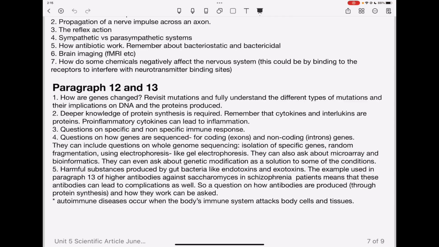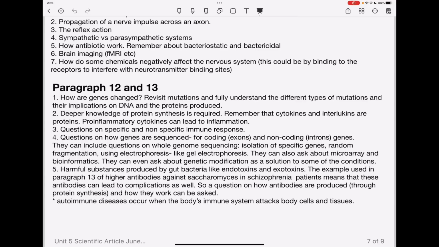They could ask questions about how genes are sequenced, like exons or introns. They can include questions on whole genome sequencing, like the processes of isolation of the genes, random fragmentation, using electrophoresis like gel electrophoresis. They can also ask about microarray and bioinformatics. And I think they could include genetic modification as a solution to help some conditions that have been observed. In these two paragraphs, there were statements about chemicals that are produced by bacteria, and again, endotoxins and exotoxins. They could ask about how those affect the cells of the body.